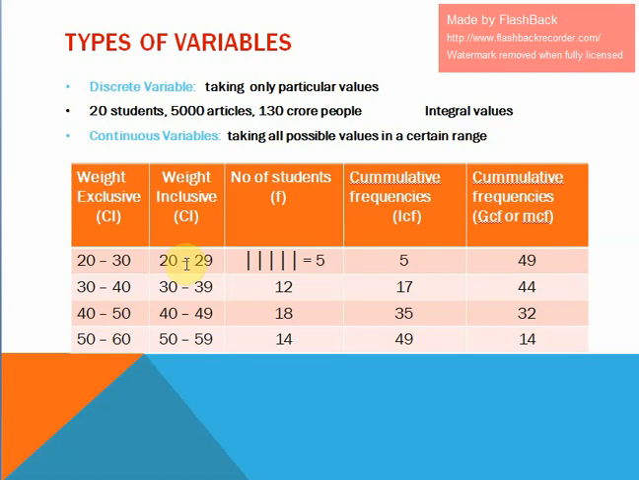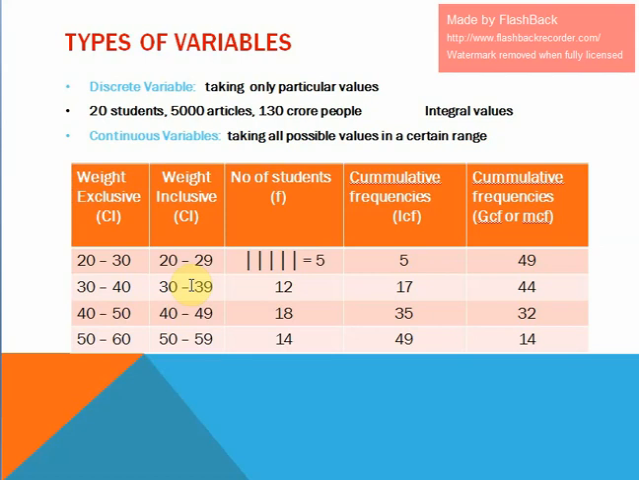30 plus 4.5 is 34.5. So the difference between these two midpoints: the midpoint of the first class is 24.5, the midpoint of the second class is 34.5. The difference between these two midpoints is nothing but the class width. So whether exclusive or inclusive, the class width remains the same.